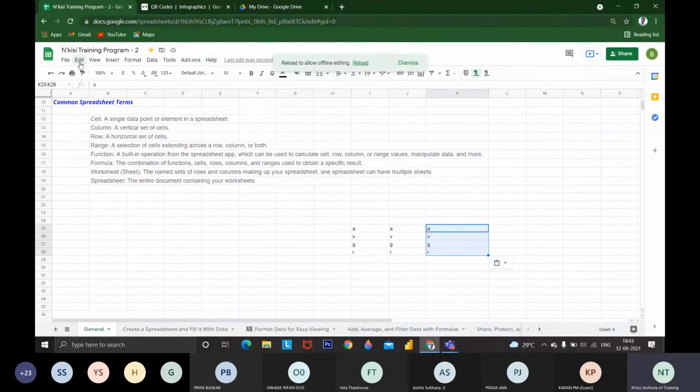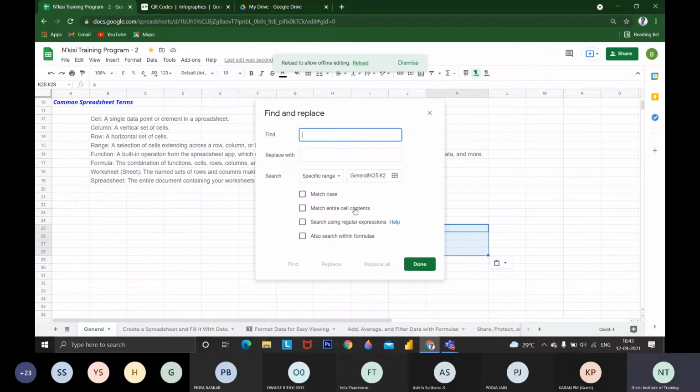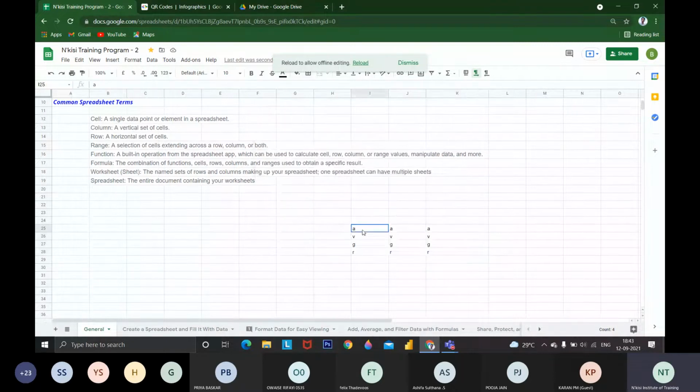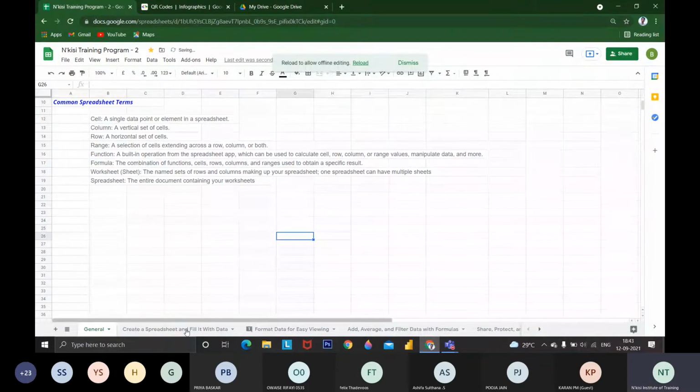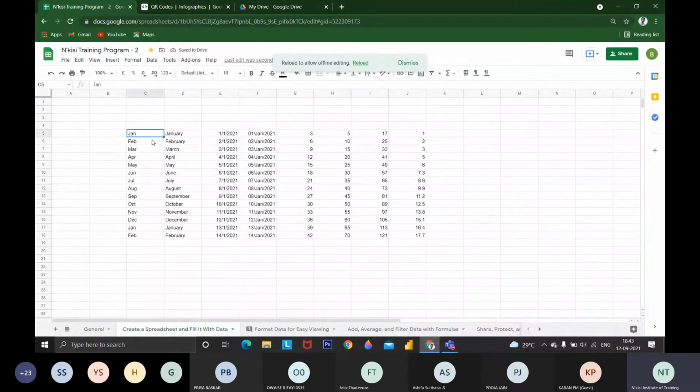Then I'm going to talk about find and replace. Why we are using it is when I have huge data, and there are various types of data. Like this is January, this is the month, and I need not type everything. Whatever I want, like January, February, I can just type the first two and drag. If you go to the bottom of the cell, you will get the drag option. If it is a sequential order, you will get everything.